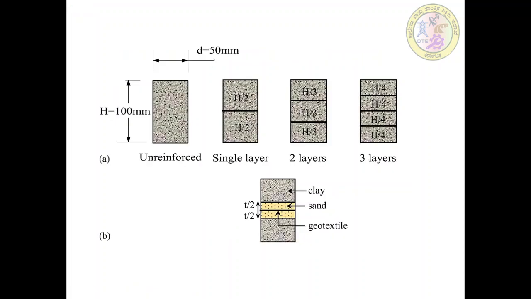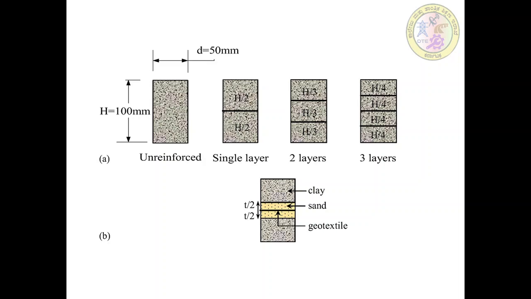So here we have some examples. See here in the first figure. In A we have unreinforced, single layer, 2 layers and 3 layers, those are without sandwiching. For the second, we have clay, sand, and geotextile.